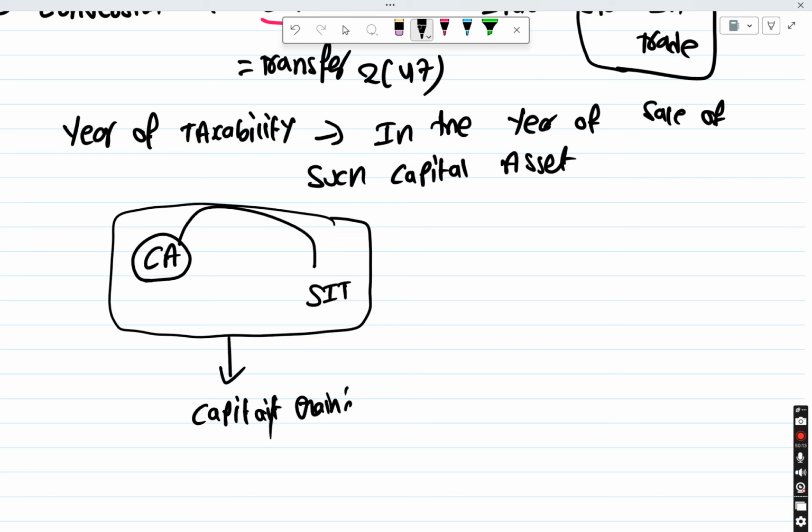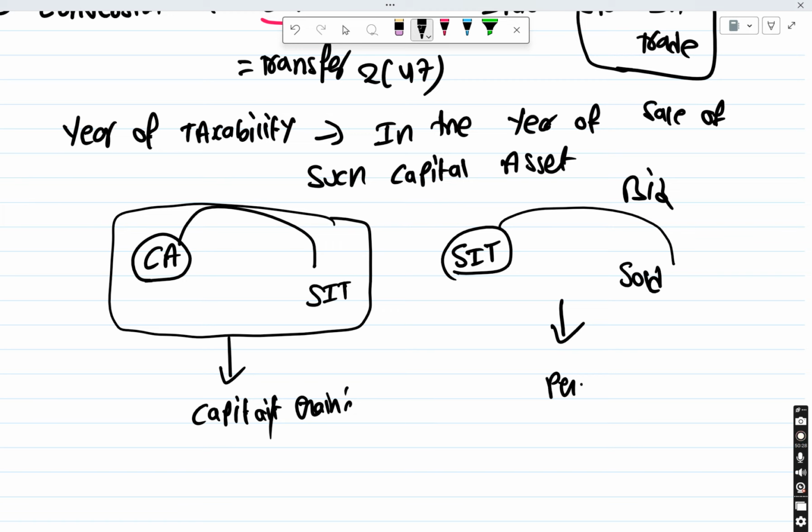Now the same stock in trade, whatever we converted, we will be selling to our customers, right? This stock in trade is getting sold. So this we are doing under business, so this part will come under PGBP. So in this transaction there are two heads involved: one is capital gains, another one is PGBP. So in capital gains what should we tax? In PGBP what should we tax?